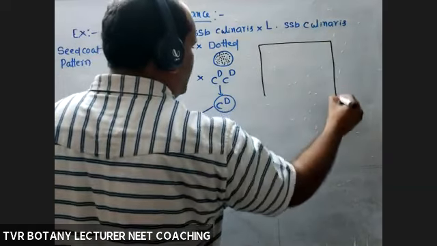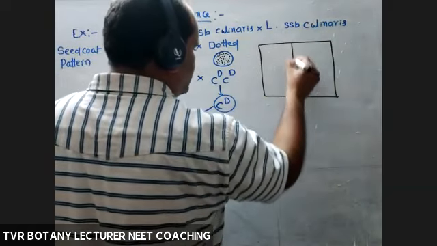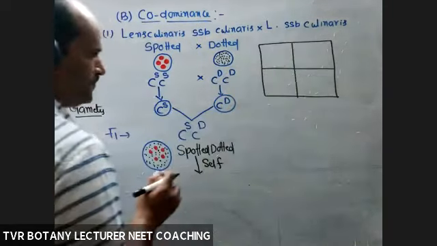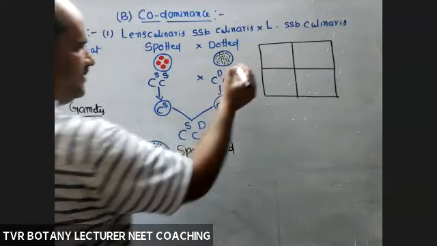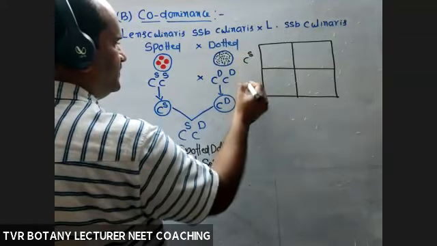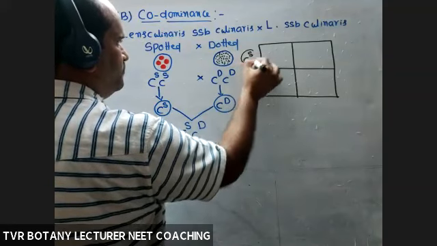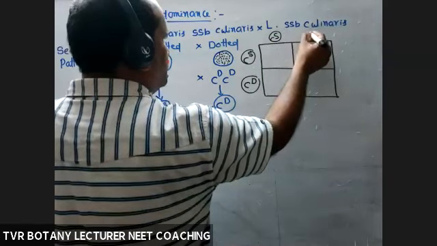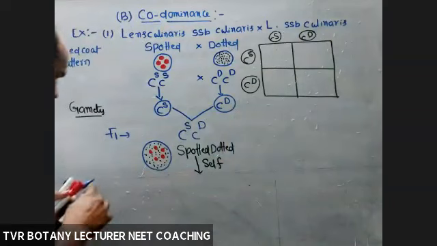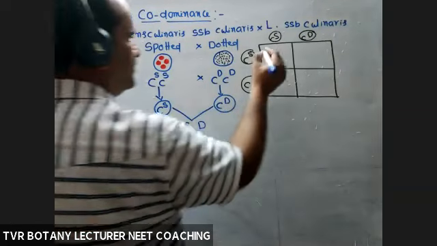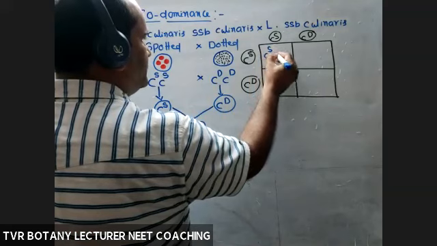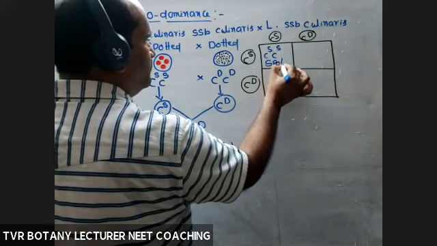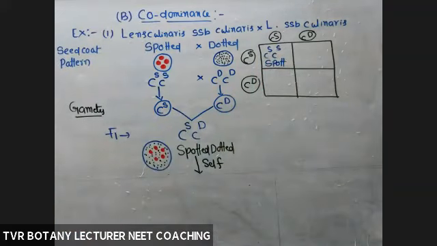Now take the Punnett square: this side female, that side male. Now what about the types of gametes? CS, CD, CS, CD. Now combination of gametes, fertilization. CS CS: this one is spotted, with spots on.